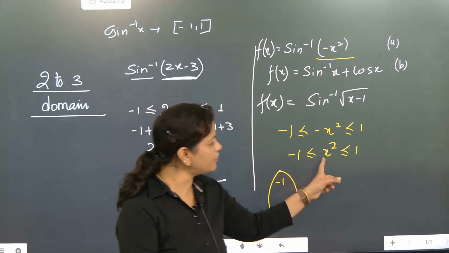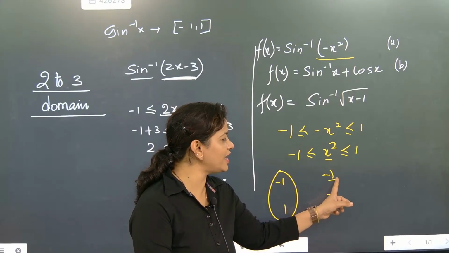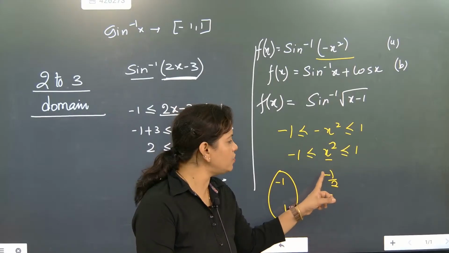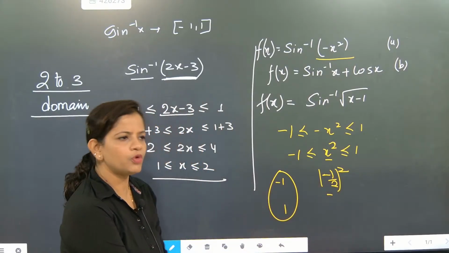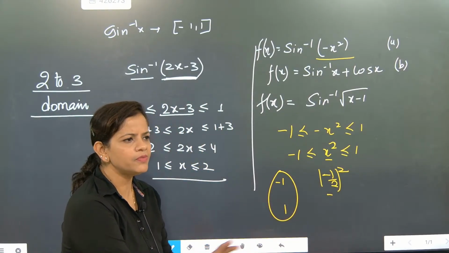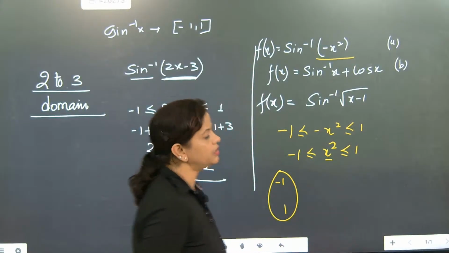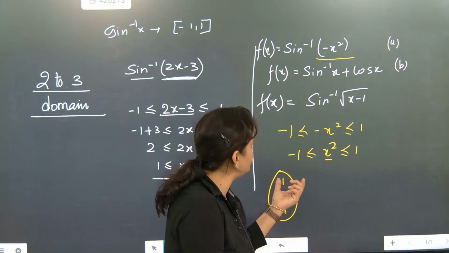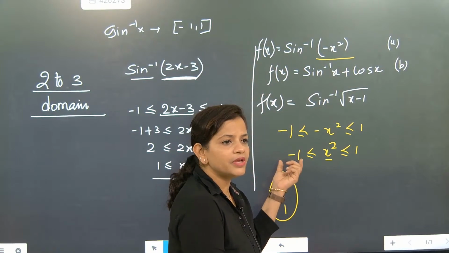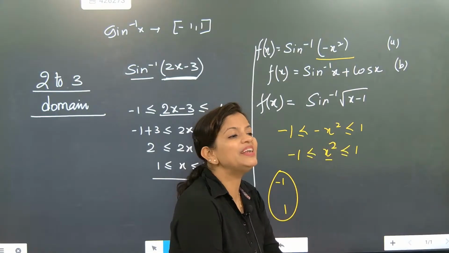Whatever value of x you put here, just imagine you are putting x value as minus 1 by 2. When you substitute minus 1 by 2 whole square, what value will come? Positive only. So what is our final conclusion? Whenever x square will be there, it will never be negative, so this part will not be coming.